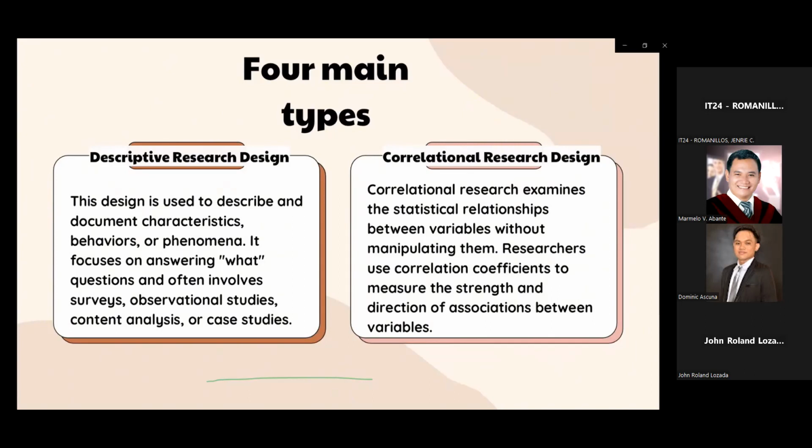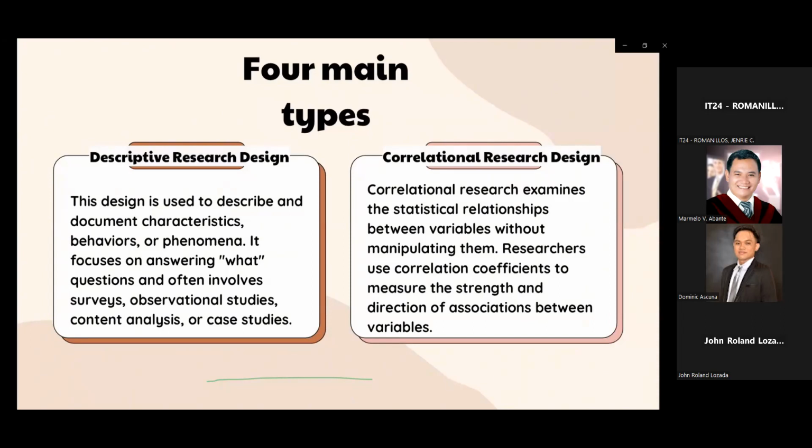So here are the key characteristics and components of correlational research design. The primary purpose of correlational research is to determine whether there is a relationship between variables and, if so, to what extent. It seeks to quantify the strength and direction of those relationships. Researchers collect data through various methods such as surveys, questionnaires, observation, or examination of existing records or datasets. Data is collected for both the independent and dependent variables.